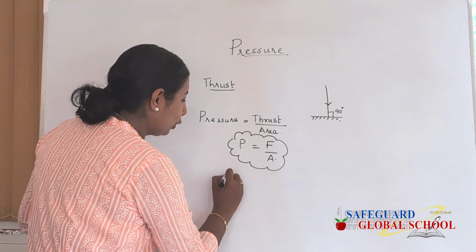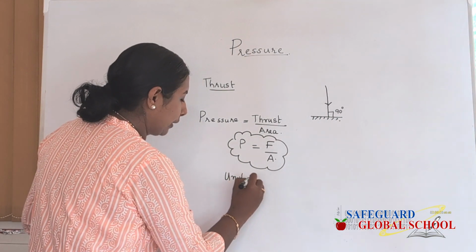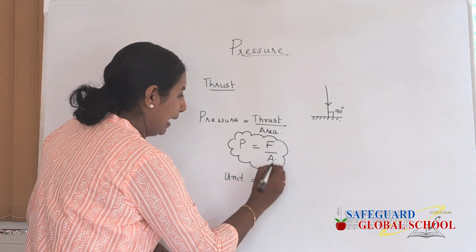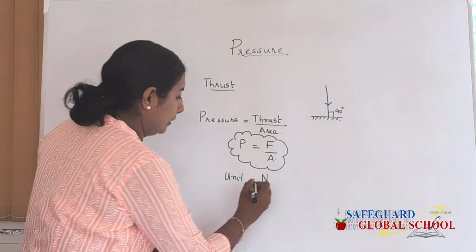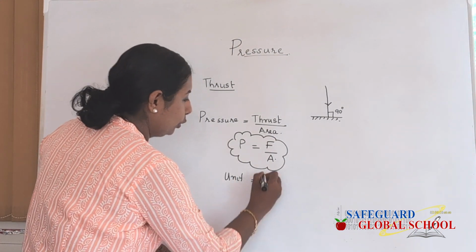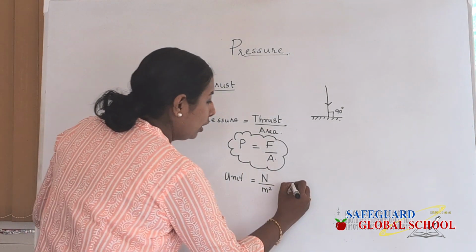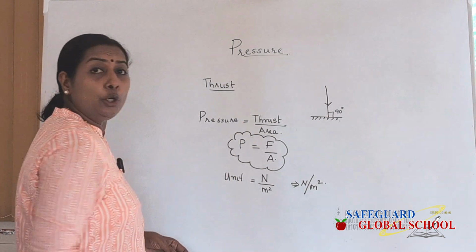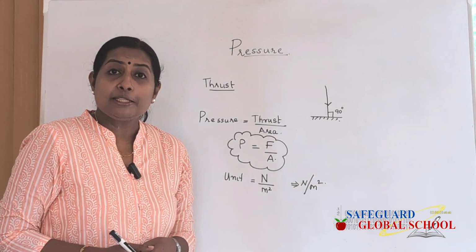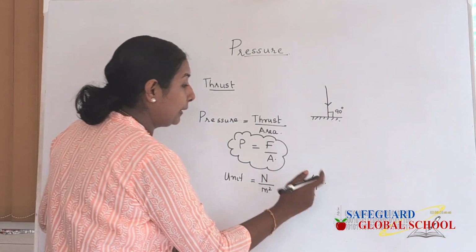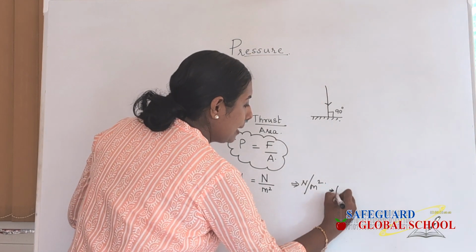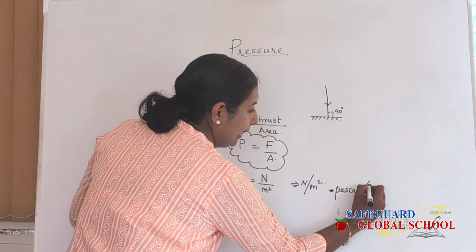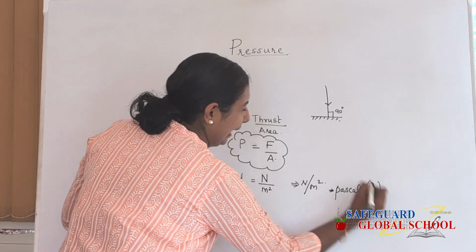So, let us go to the unit of pressure. What is the unit of force, children? It is Newton. And what is the unit of area? It is meter square. So, Newton per meter square. In order to honor the scientist Blaise Pascal, this Newton per meter square is called Pascal, and it is abbreviated as Pa.